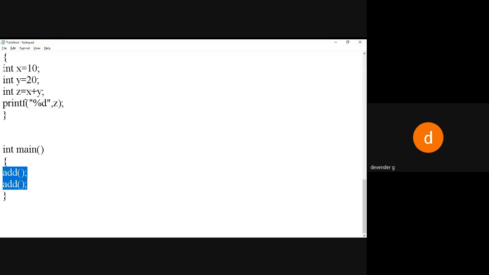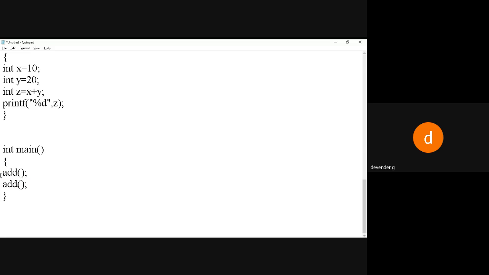If it is twice, how many lines? 4 lines and 4 lines, a total of 8 lines I would have to write if you think of it in the same fashion within your main. So what I'm doing is avoiding that. I split that into a separate part and call that part in the main function in this fashion. And as many times as you want, you can execute it.